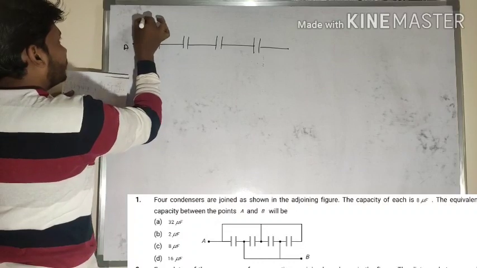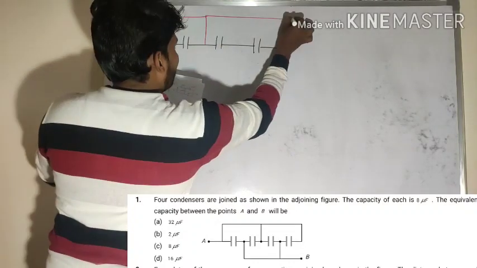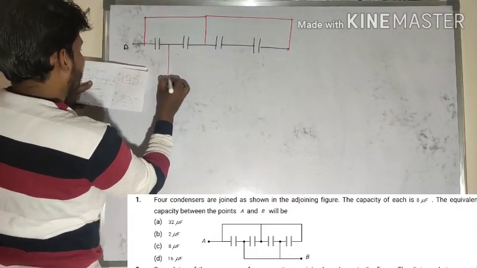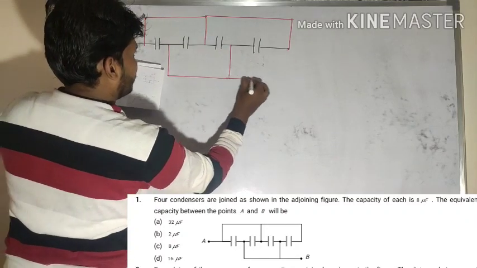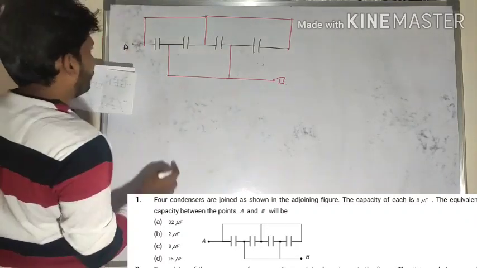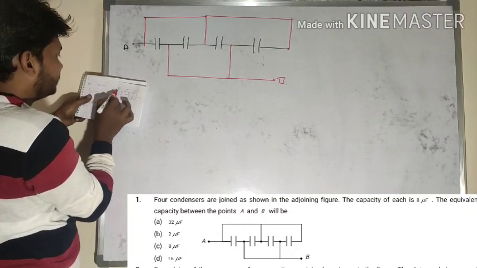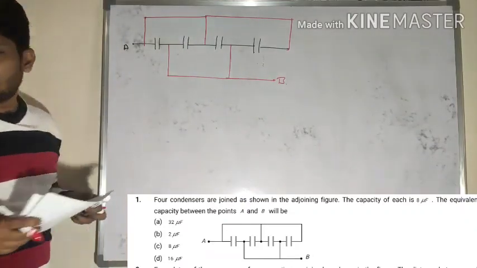For example, from here to here, one common connection like that. So here to this is point B here. So let me check here. So after 2 capacitors, between first and third. So this is the question here.